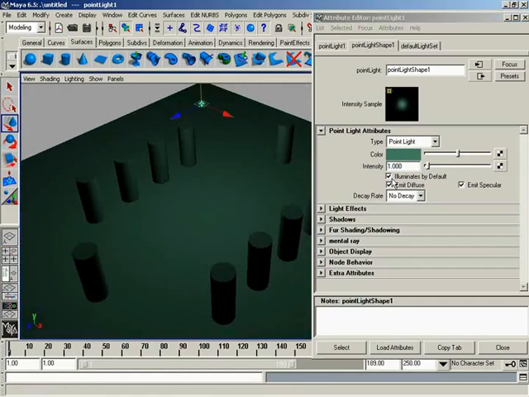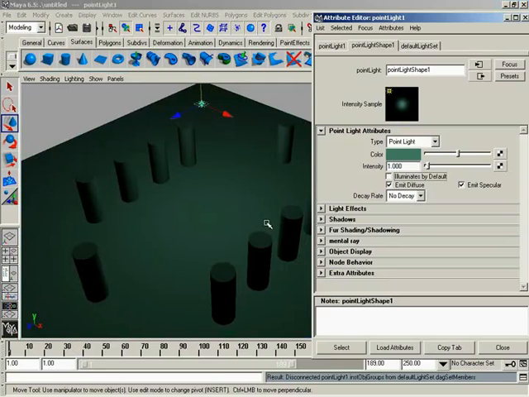All right, moving right along, another attribute that you'll find very handy as you progress with your Maya skills is the Illuminates by default. What this means is anytime you create an additional piece of geometry in the scene, this light will illuminate that geometry by default. By coming in here and turning this off, what we've just done is we've made this light not illuminate anything in the scene at all.